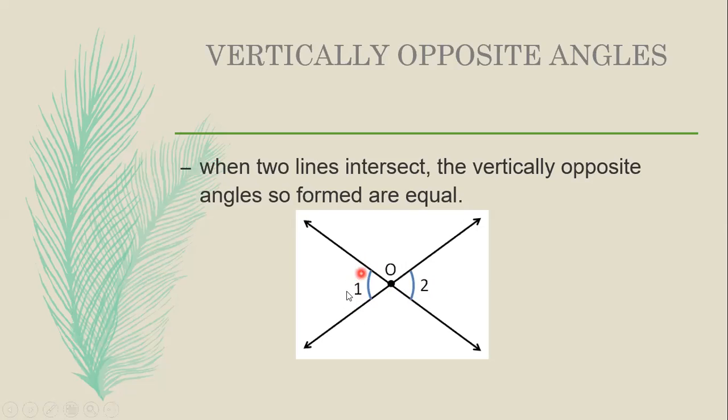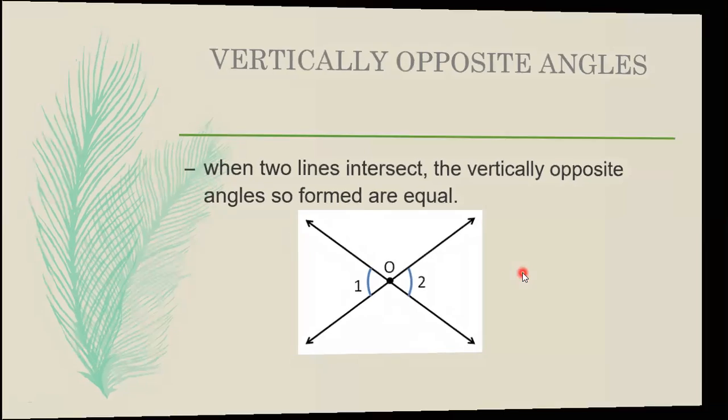Suppose here it is 60 degrees, and the same thing, even here angle 2 also will be 60 degrees only. So these two angles, vertically opposite angles, will have the same measure, the same degrees.